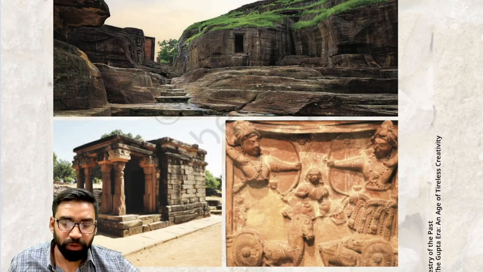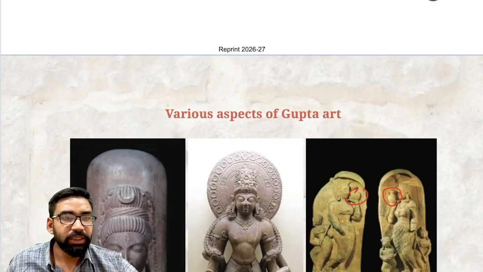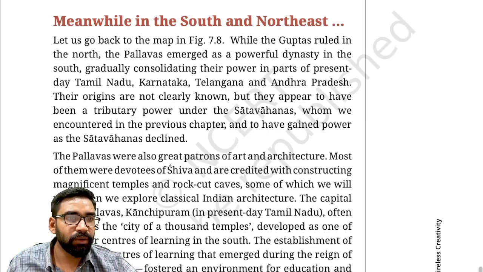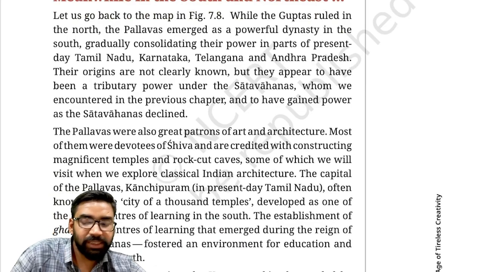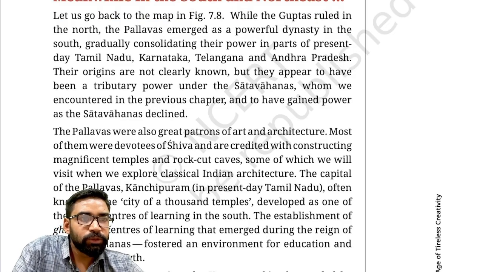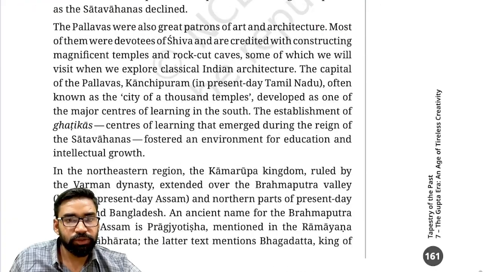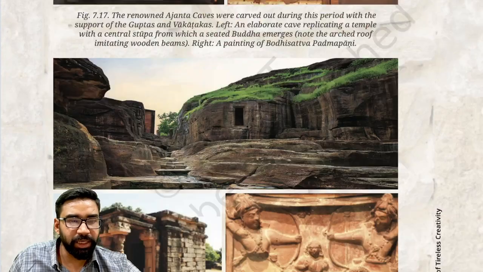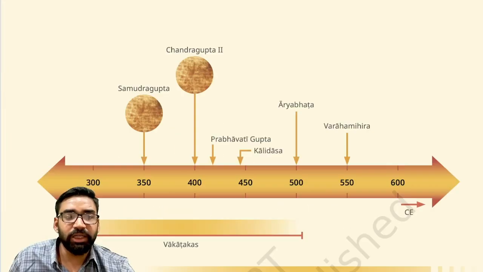Fine. Apart from this, contemporary kingdoms and regional powers. So now we'll talk about the contemporary kingdoms. As you can see here, various contemporary kingdoms were there. Meanwhile, in south and northeast, what was happening? Guptas ruled in north. Pallavas were the powerful dynasty in the south. At the same time, various contemporary kingdoms were there. What are the names of those kingdoms?